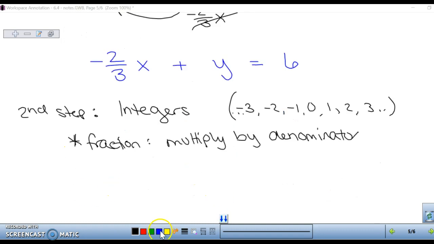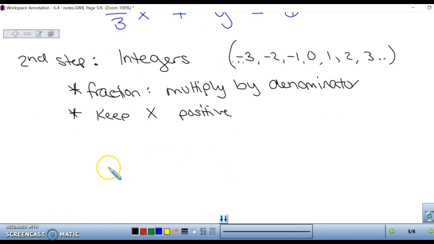We're actually going to multiply by a -3 because the book likes to keep x positive. So I'm going to write that down for you too. Keep x positive. All right, so let's multiply everything by a -3. So -3 times -2/3 x plus y equals 6.